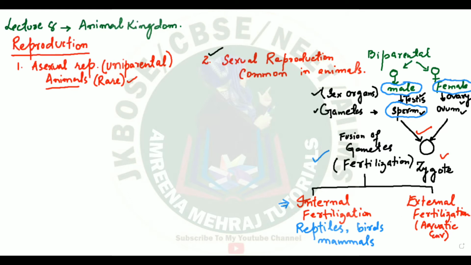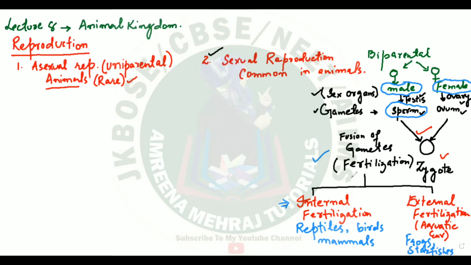So who are the animals who perform this external fertilization? You learn these things in your very basic classes. So you know about the animals, like we have frogs, we have starfishes. So let me write down over here. Frogs, you know, the male frog and the female frog, during the rainy season, come near the water body and start releasing their gametes into the water, and fertilization takes place in water. That fertilization is called external fertilization, which takes place outside the reproductive system of the female. So you'll see this in frogs, and the same happening in starfishes also.